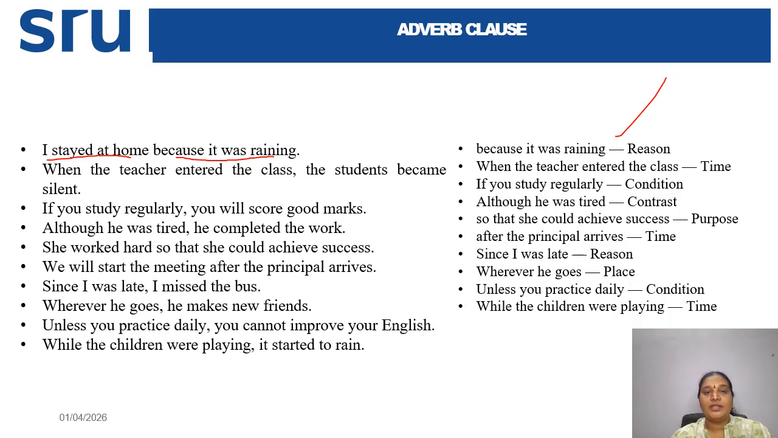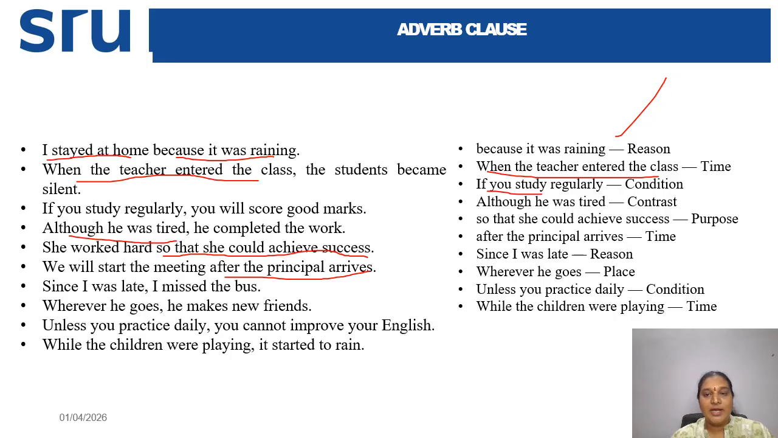And "When the teacher entered the class, the students became silent." So "when the teacher entered the class" is saying about time, and it is an adverb clause. "If you study regularly, you will score good marks." So "if you study regularly" is the condition. "Although he was tired, he completed the work." "She worked hard so that she could achieve success." "So that she could achieve success" is a dependent clause. You can take this as purpose, and it is an adverb clause. "We will start the meeting after the principal arrives." So this is saying about the time.